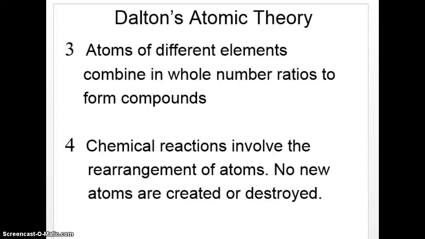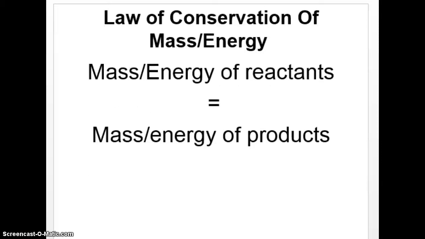And the last one was the most controversial. He said that atoms aren't created or destroyed, they're just changed. So he kind of mentioned the law of conservation of mass and energy. That was a very controversial idea because at the time people thought that you could make something from nothing and have things disappear and reappear. That was part of the magic behind alchemy. So Dalton's theory was accepted by some, but not by all.